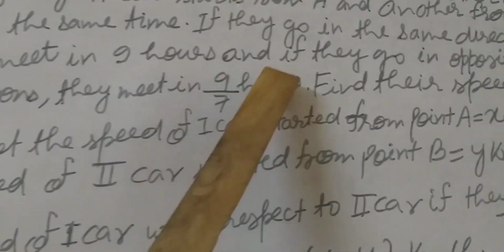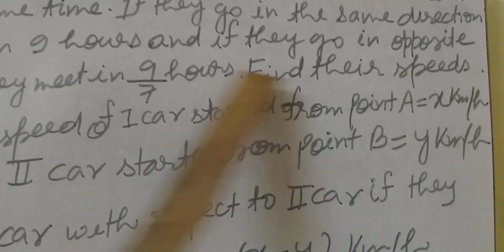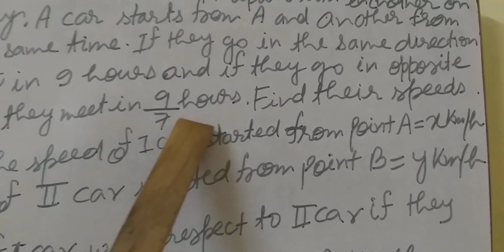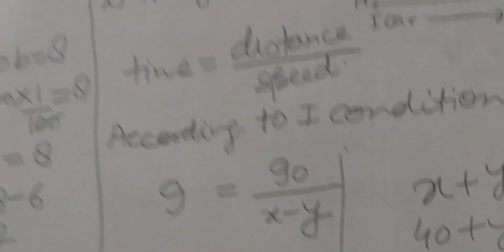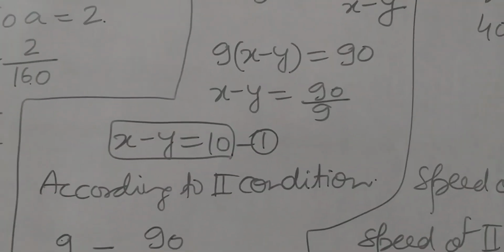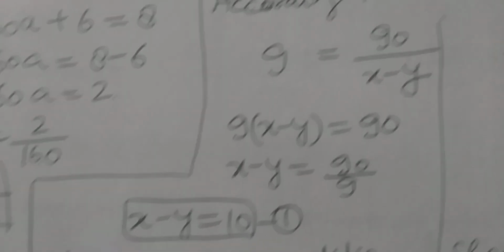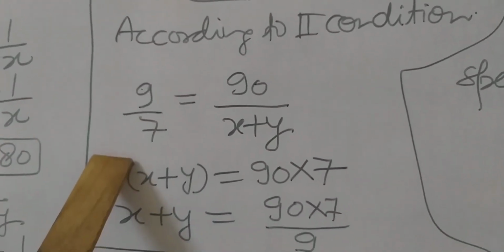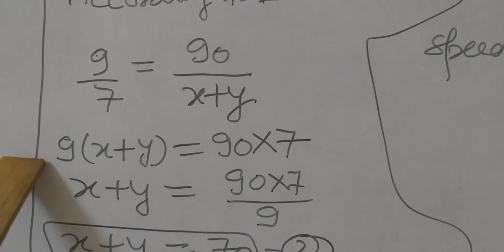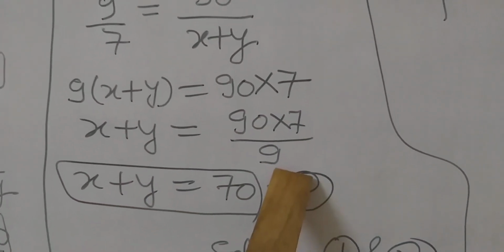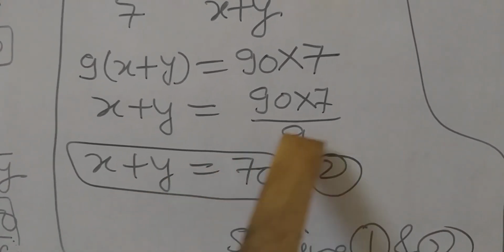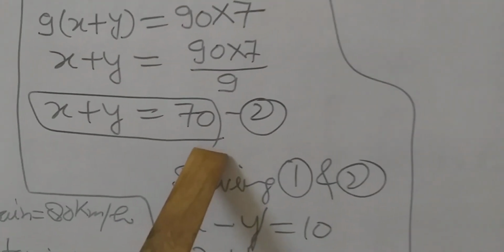Now according to the second condition, you can see if they go in opposite directions, they meet in 9 upon 7 hours. Opposite direction, resultant speed is x plus y. So in the place of speed, we have to write x plus y, students. Distance is the same, 90. Time is 9 upon 7. Cross multiplication: 9 times (x plus y) equals 90 into 7. So x plus y equals 90 into 7 upon 9. So x plus y equals 70.